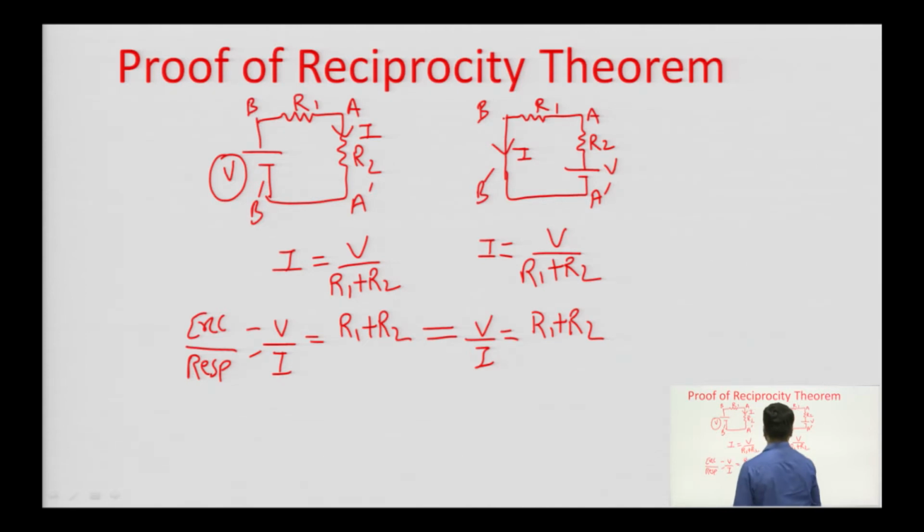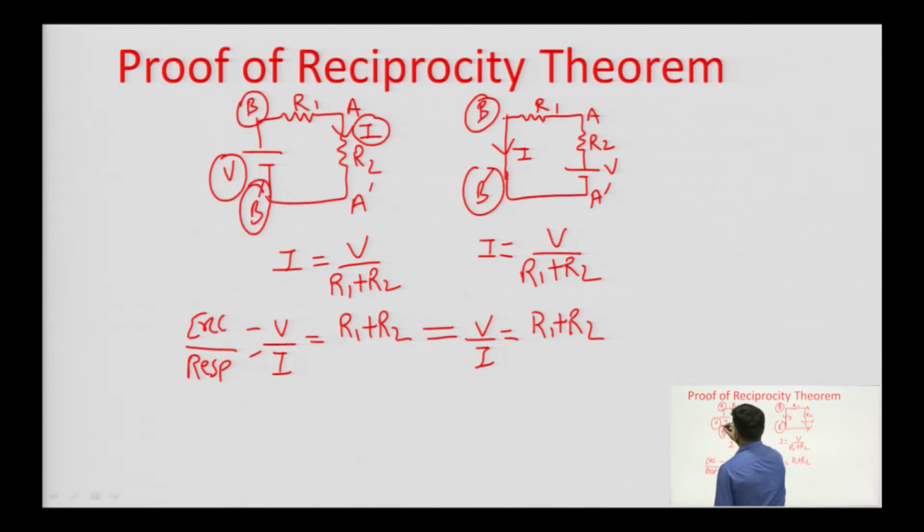Although we have interchanged the positions of our excitation and response, in this network we were calculating response between A and A dash. Now, we are calculating response between B and B dash. Excitation was connected between B and B dash. Now, excitation is connected between A and A dash. So, we have interchanged the position of excitation and response, but the ratio will remain constant. That is our reciprocity theorem.